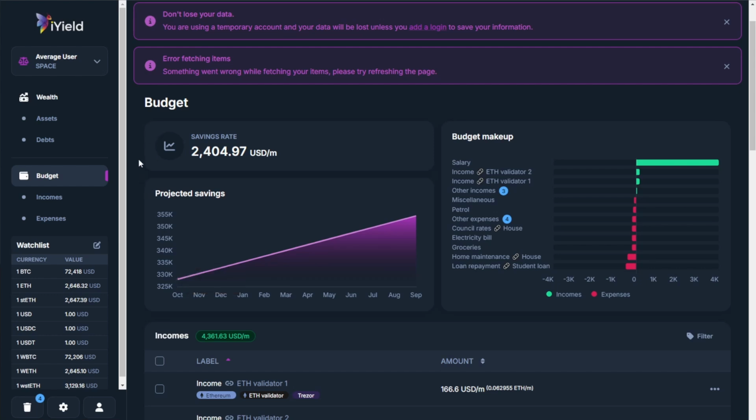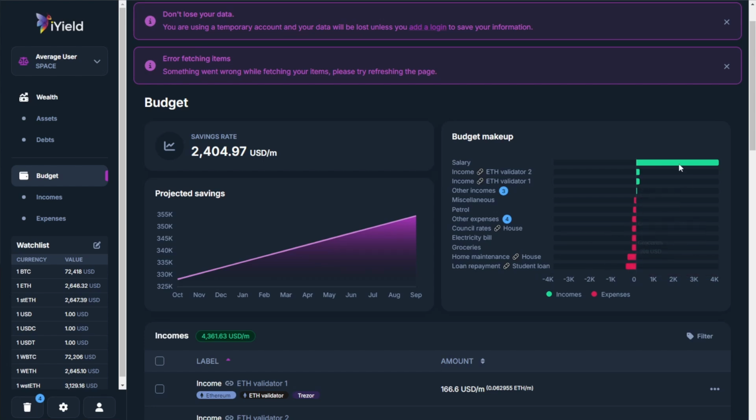Well, the really cool thing about this is that because of the data we've plugged into this average user space here, we can see not only our salary, which we have plugged in at about $4,000, as well as the tracked income on chain for our ETH validators. Along with that, we've plugged in a variety of expenses here, from groceries to our loan repayment for student loans, as well as a whole range of other things.